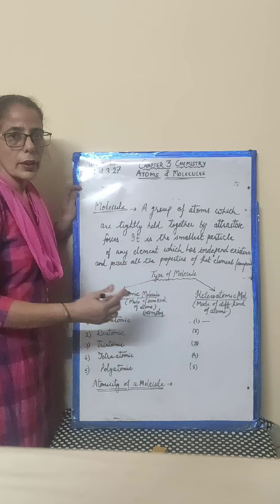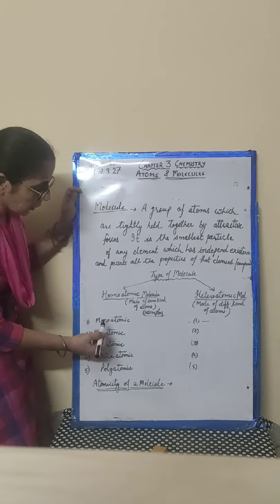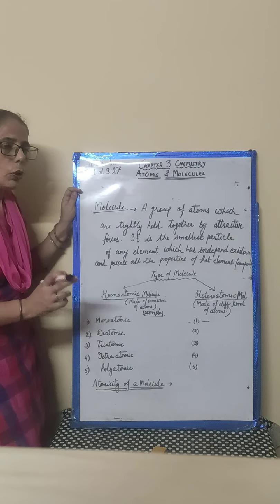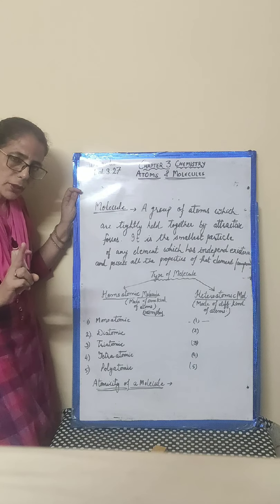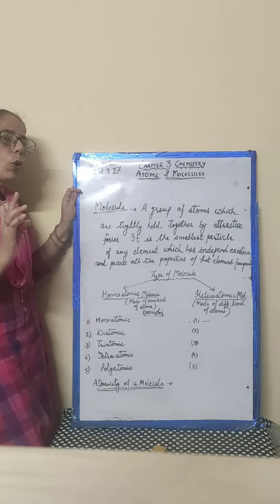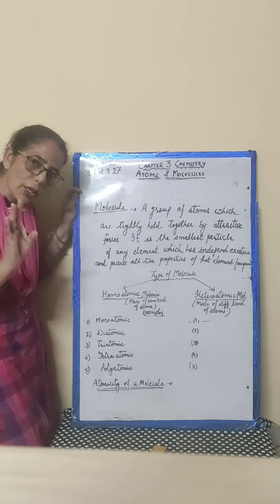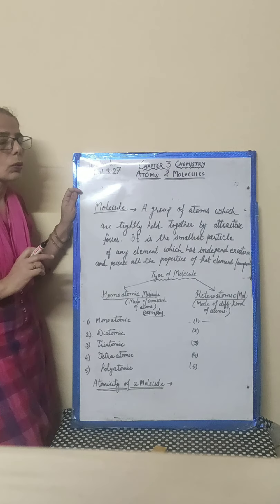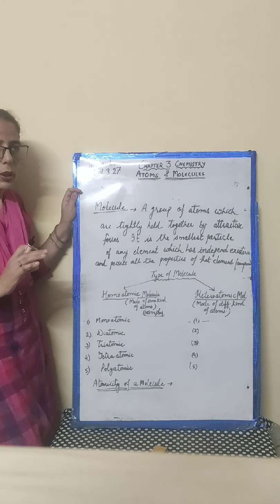Now, further they have other types, like monoatomic. Mono, as the name suggests, means having one atom only. If any element's molecule is made up of one atom only, then it is called a monoatomic molecule.